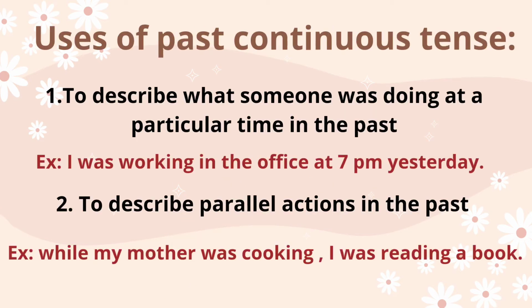Then we have some uses of past continuous tense. Number 1 is to describe what someone was doing at a particular time in the past. For example, I was working in the office at 7 p.m. yesterday. Number 2 is to describe parallel actions in the past.